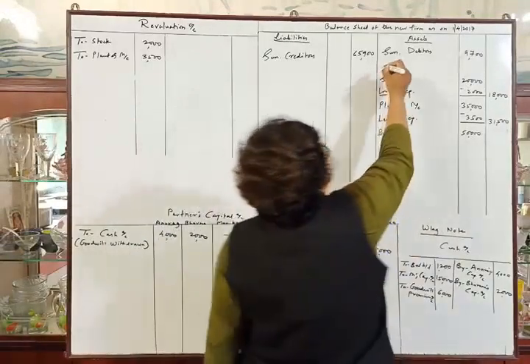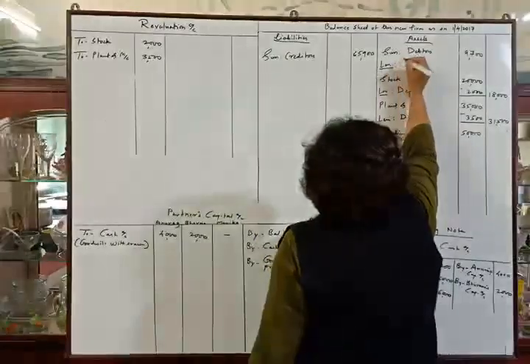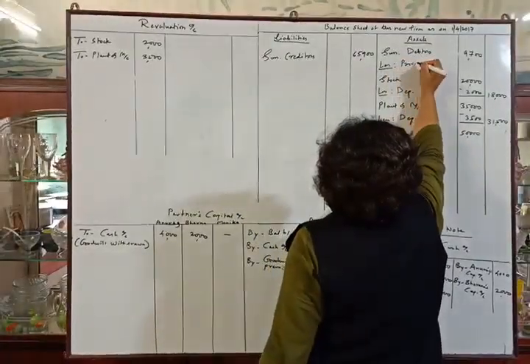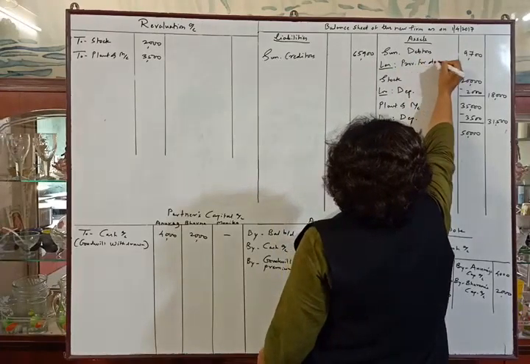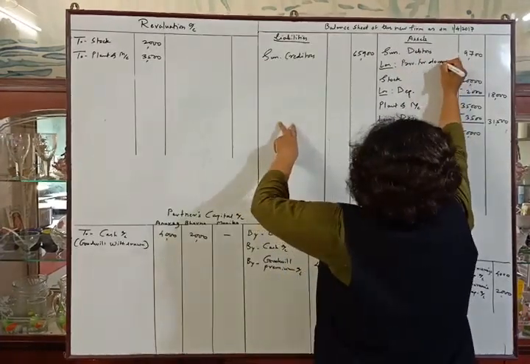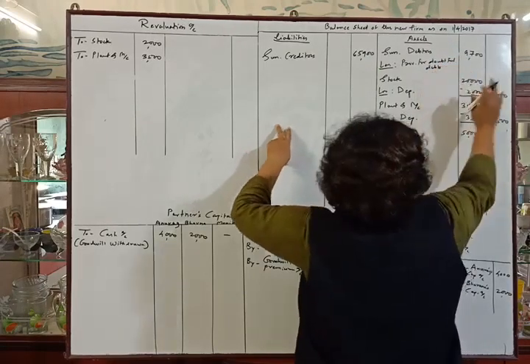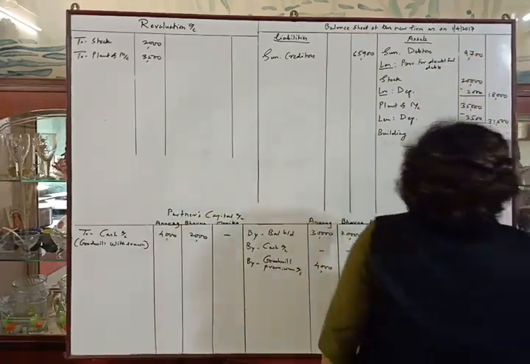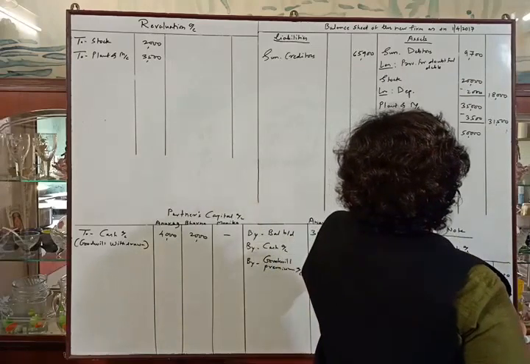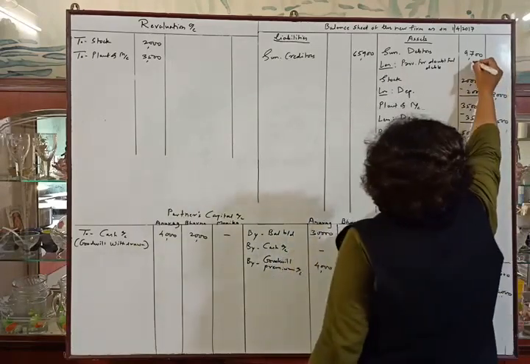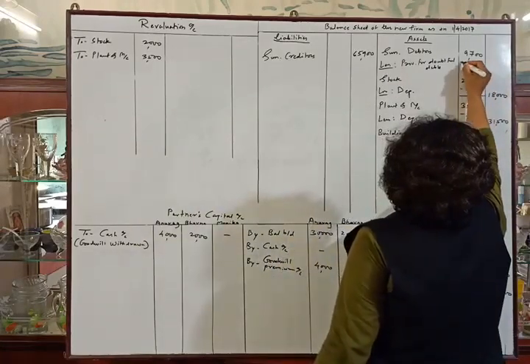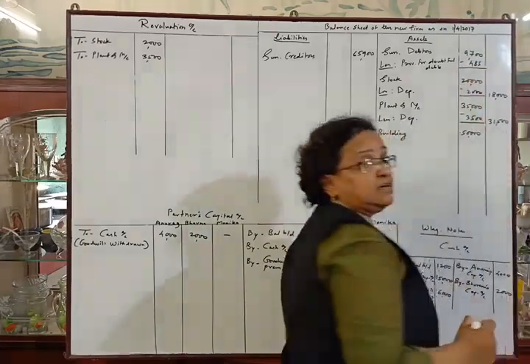So less provision for doubtful debts, 5% will be 485. Please check the answer.